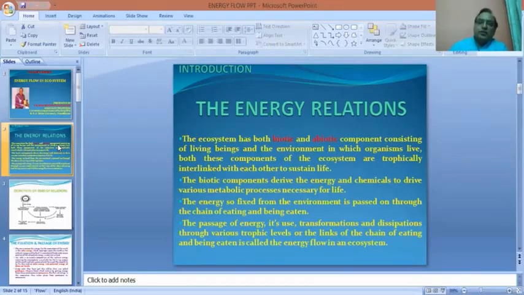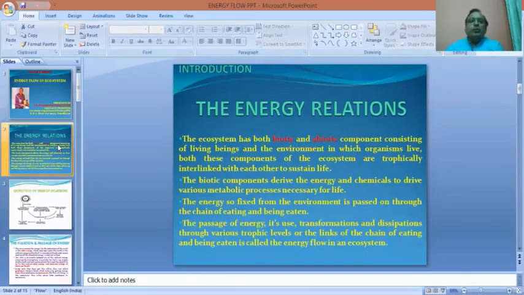So, let's first see what the relationships are between living and non-living environment, and how we fix the energy and how we transmit the energy from one trophic level to another trophic level. To begin with, let us have a look at the energy relations. The ecosystem consists of both biotic as well as abiotic components.